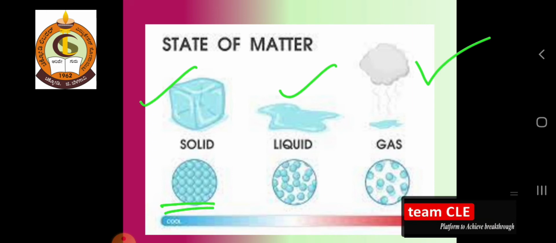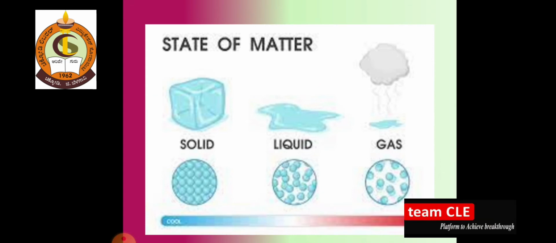The liquid particles are partially attached with each other, and in the gas, the molecules are free in nature. So these are the states of matter.